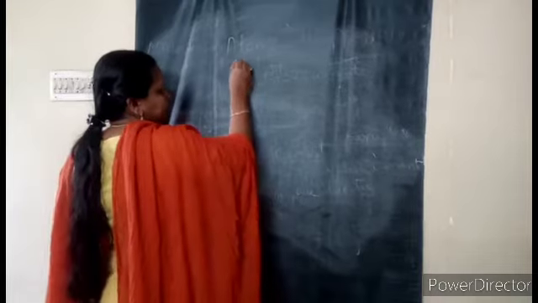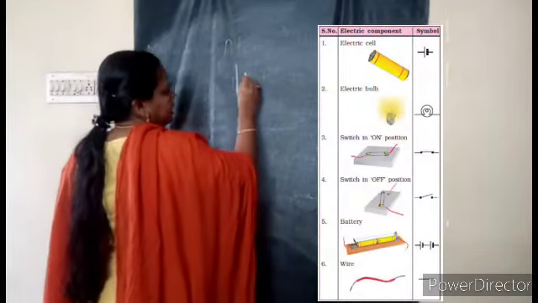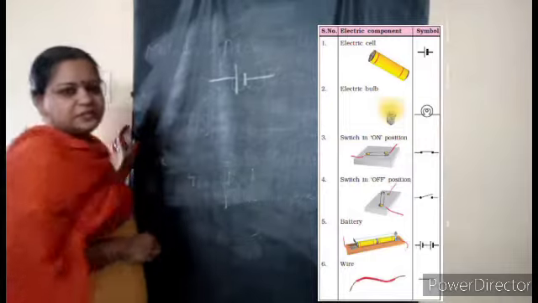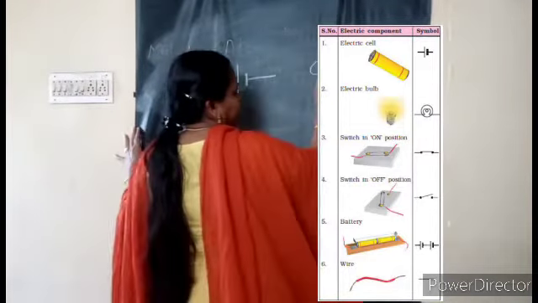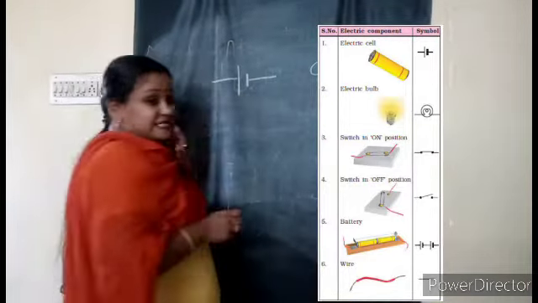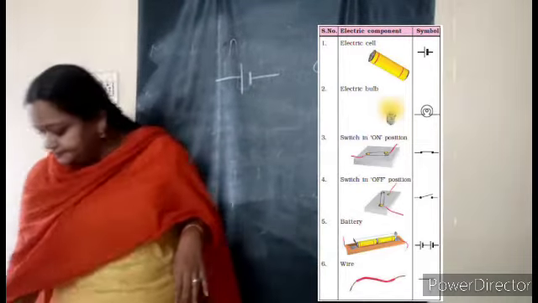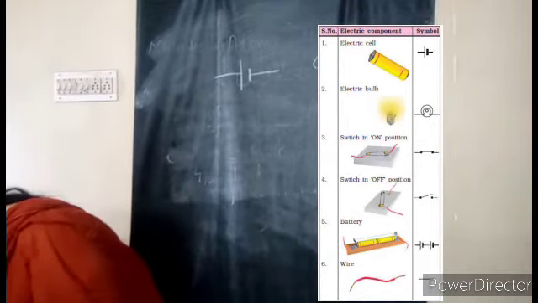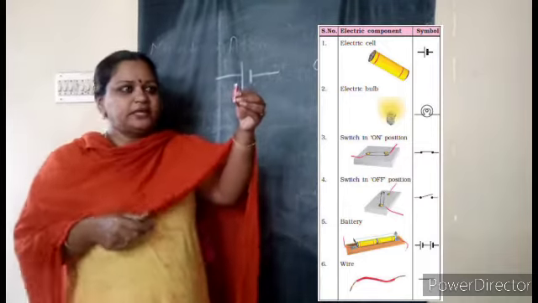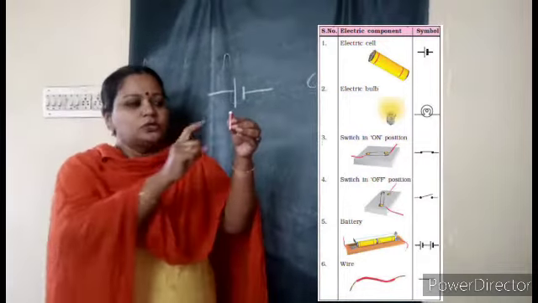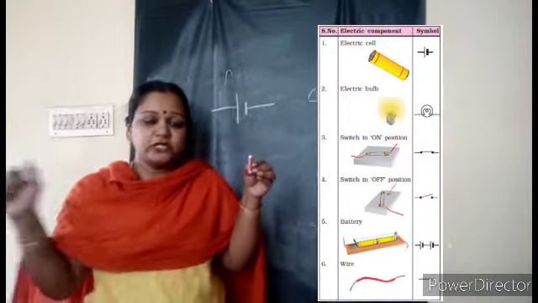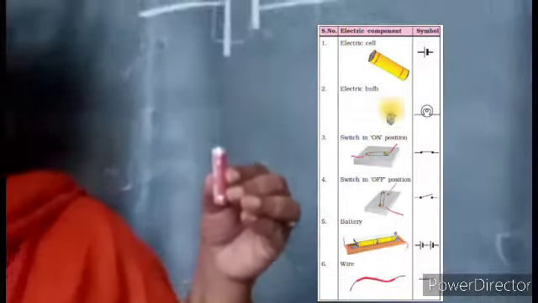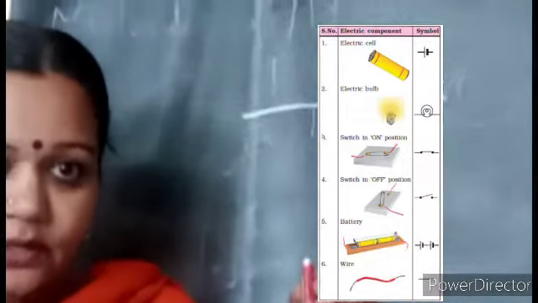Yes. So when I draw this, can you identify what this symbol is? This symbol is for the cell. Very good. This is for the cell. So what is a cell, children? What is a cell? This is a cell, right? Now we discussed one situation that you are entering a room, you are switching on, and the tube light or bulb is glowing.